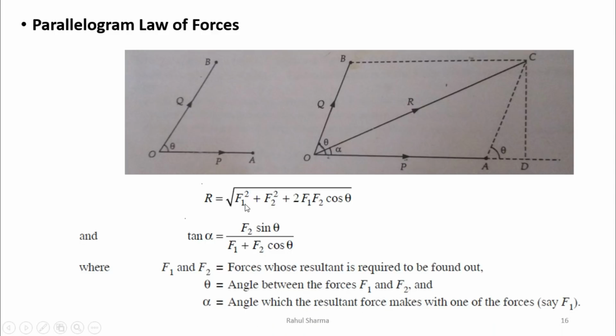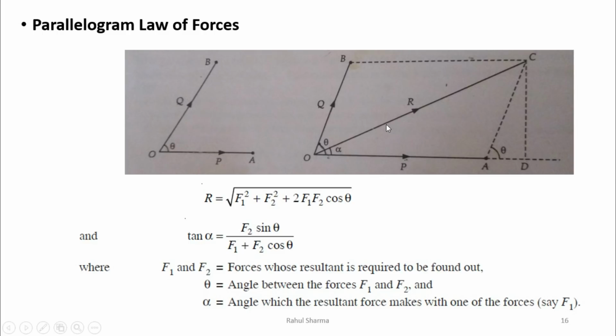the resultant will be the square root of F1 squared, that is P squared, plus F2 squared, that is Q squared, plus 2 times F1 F2 cos theta. So remember that theta is the angle between P and Q, or F1 and F2. So when we have to find the resultant, we need to find the angle between the two forces.